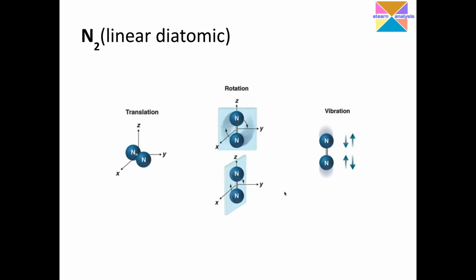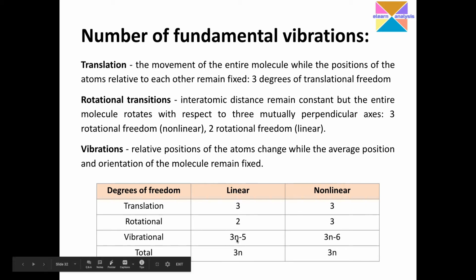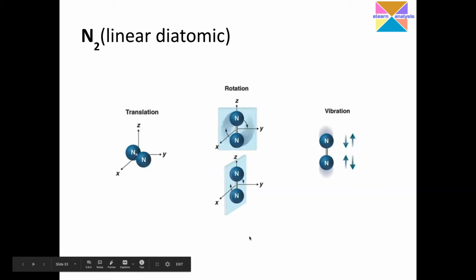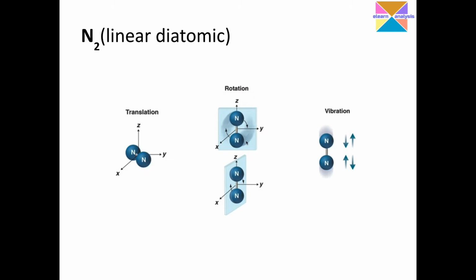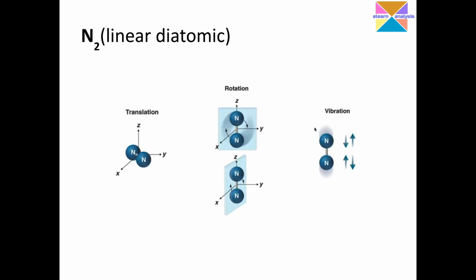Coming to a linear diatomic molecule, I have taken this linear molecule now. When I say diatomic, n is equal to 2, 3 2s are 6, 6 minus 5 is 1. So 1 vibrational is possible, and 3 translational, 2 rotational, and 1 vibrational are possible. That is how I have counted here: 3 translational, 2 rotational, and 1 vibration is possible, which is nothing but the fundamental vibration. This we consider as a fundamental vibration.